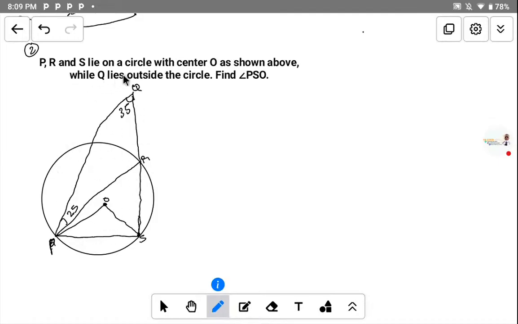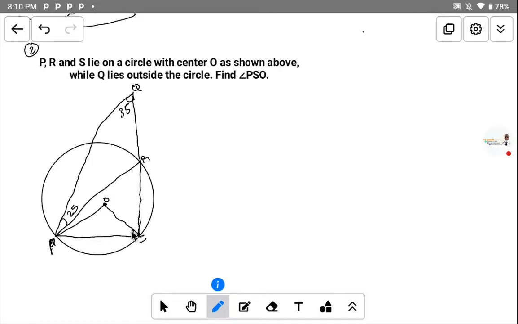While Q lies outside the circle, we have the angle Q lies outside because it's not inside the circle, it is outside the circle. Now we're told to find what? Find the angle PSO. So where can we find the angle PSO? We have the angle PSO. So we're told to find this angle. We look at this angle here, the angle PSO. We're told to find this angle.